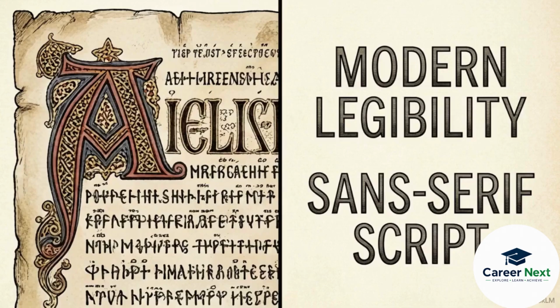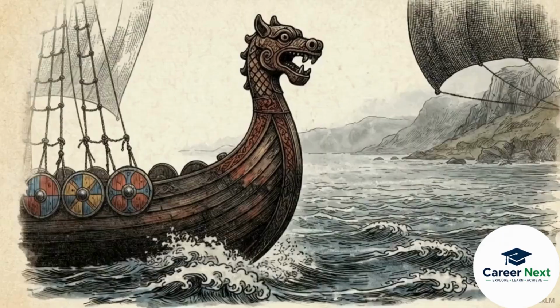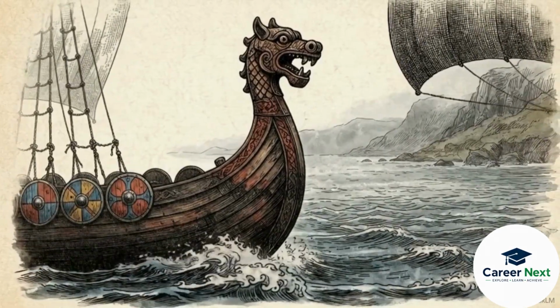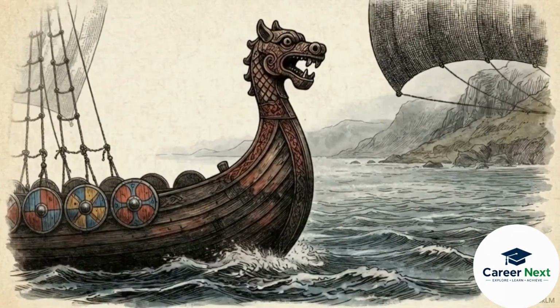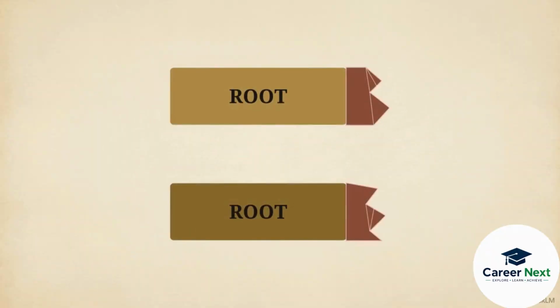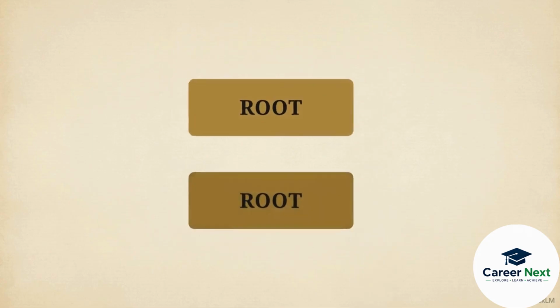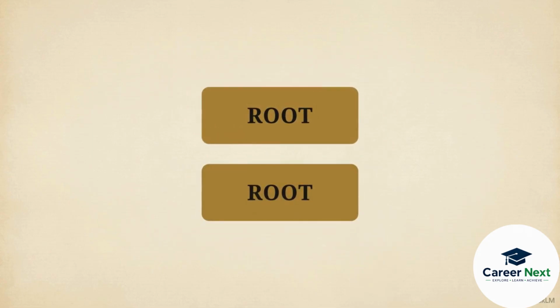Over the next millennium, this rigid Germanic dialect would shed nearly all its inflectional complexity to become the flexible global standard we recognize today. In the 800s, Viking longships brought Old English into direct contact with Old Norse. While the 2 languages shared similar roots, their complex word endings were different enough to hinder trade. To communicate, speakers began dropping those suffixes entirely, simplifying the grammar just to facilitate daily survival.